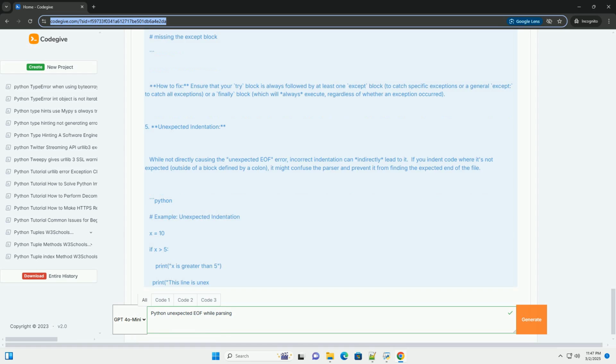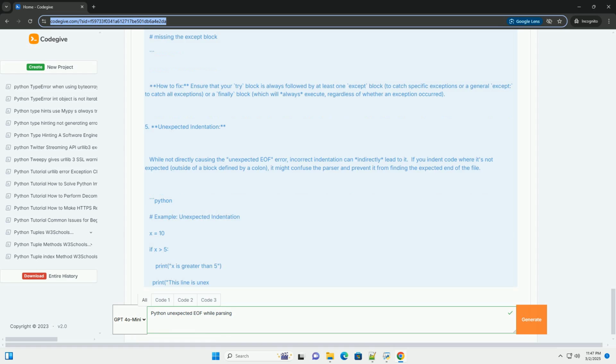5. Use a code formatter. Code formatters like Black or AutoPep8 automatically format your code to adhere to consistent style guidelines, including indentation. Using a code formatter can often reveal indentation errors or other inconsistencies that might be contributing to the problem. 6. Divide and conquer.